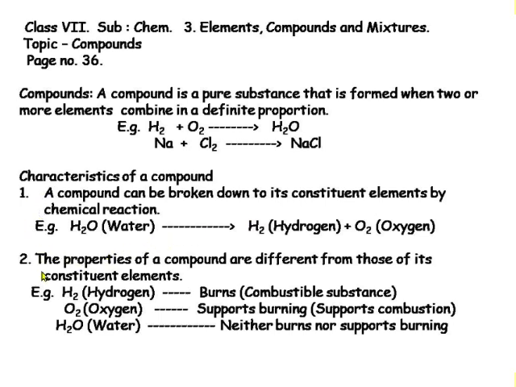The second property is the properties of a compound are different from those of its constituent elements. Let us understand this with the help of an example. What are the constituents of water? The constituents of water are hydrogen and oxygen. Let us see their properties. Hydrogen burns. It catches fire. It is a combustible substance. What is the property of oxygen? That it supports burning, supports combustion.